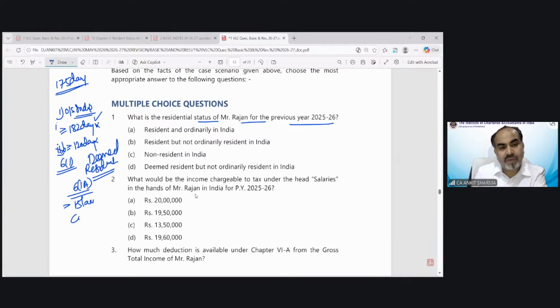He is a citizen of India and there is no tax on the income of Dubai. So all the conditions are fulfilled, he would be treated as a deemed resident. And once you become a deemed resident, in that situation, you would be considered as resident and not ordinarily resident. So the correct answer would be option number D.